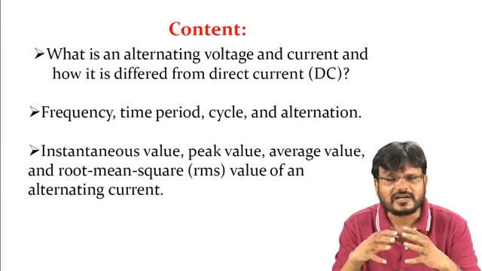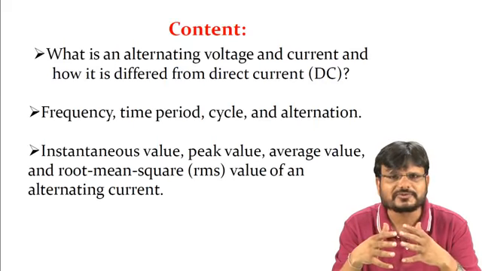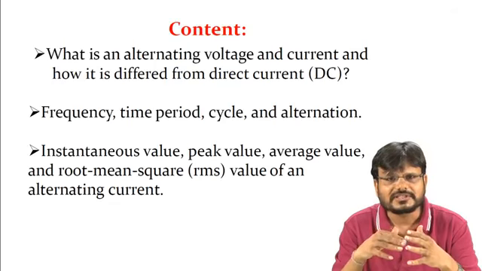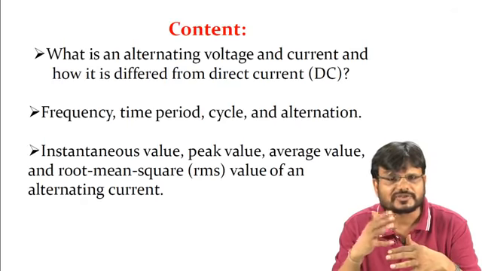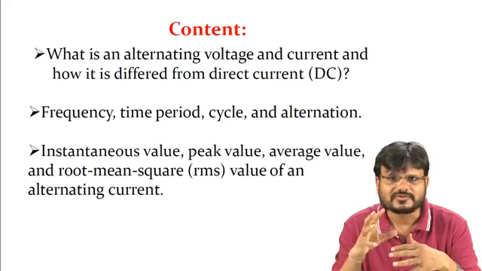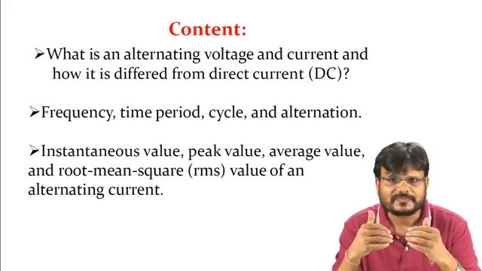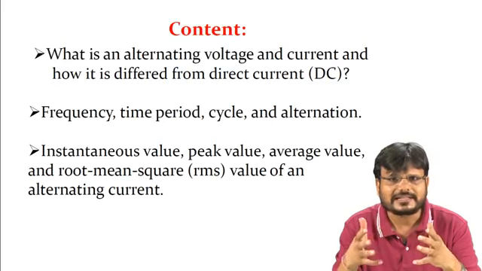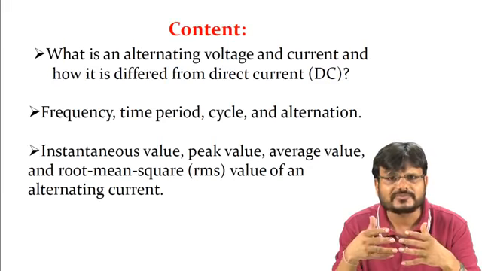Then we have to discuss the average value. In case of AC there is a positive cycle and a negative cycle, so there will be some average of the positive cycle and negative cycle. If you calculate the net average in one cycle, it comes to 0.